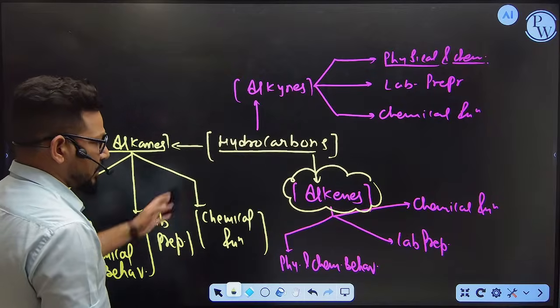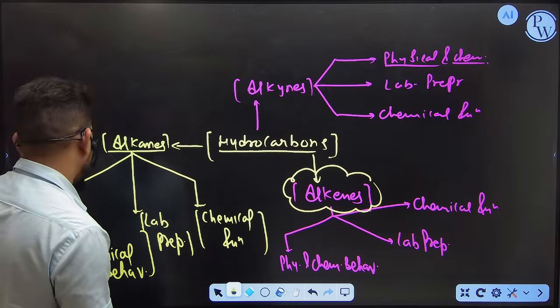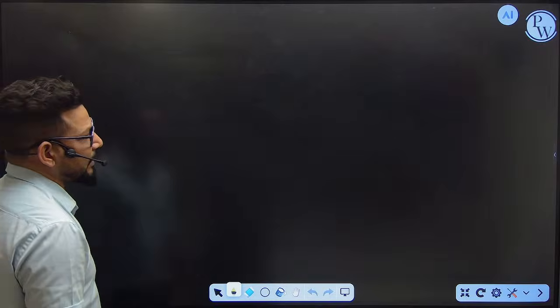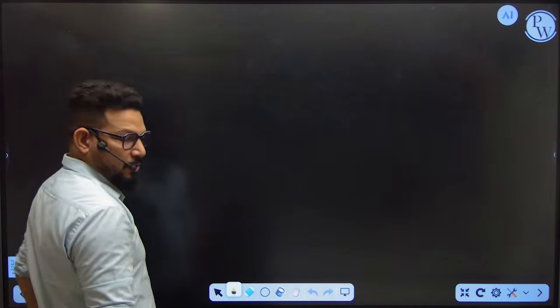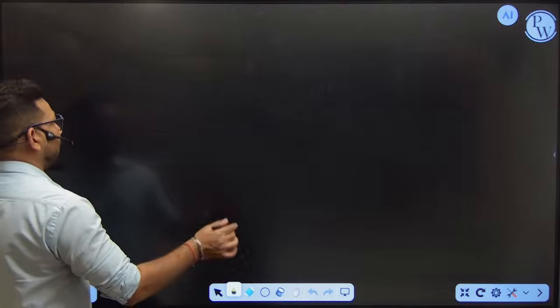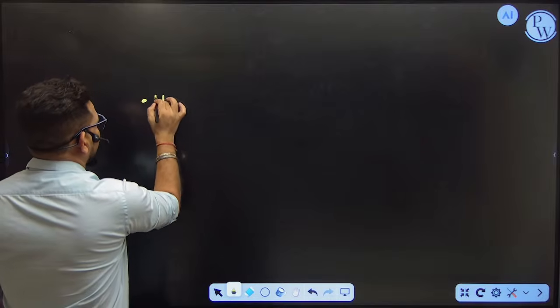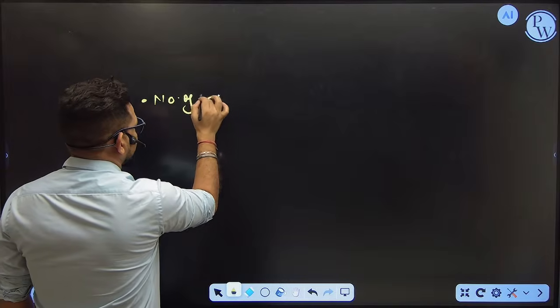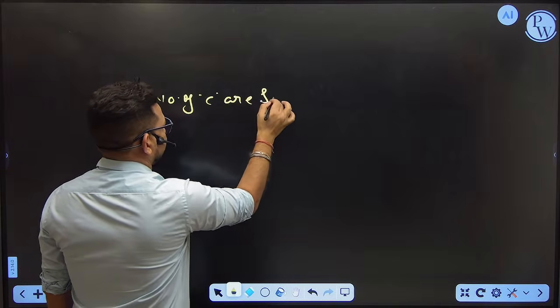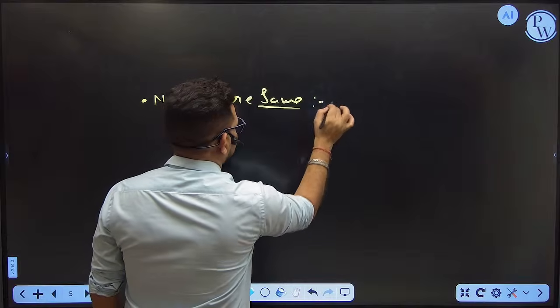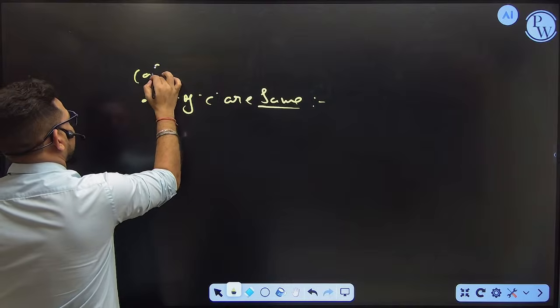So this is the way we are going to discuss hydrocarbons. Now, how are we going to discuss it? First of all, as I already told you in the last class, keep in mind the case when the number of carbons is the same. This is case 1.